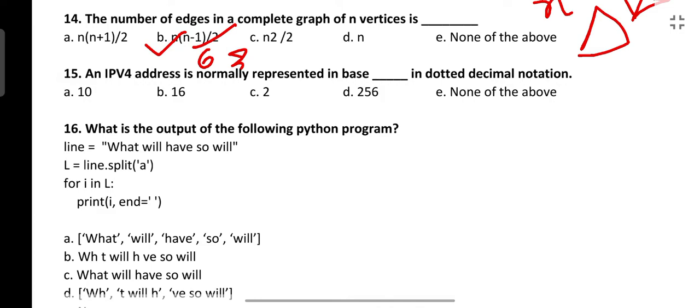Next is, an IPv4 address is normally represented in base dash in dotted decimal notation. So in dotted decimal notation, we know IPv4 addressing can go from 0 to 255. So what will be the base here? It will be 256 because we can use from 0 to 255.